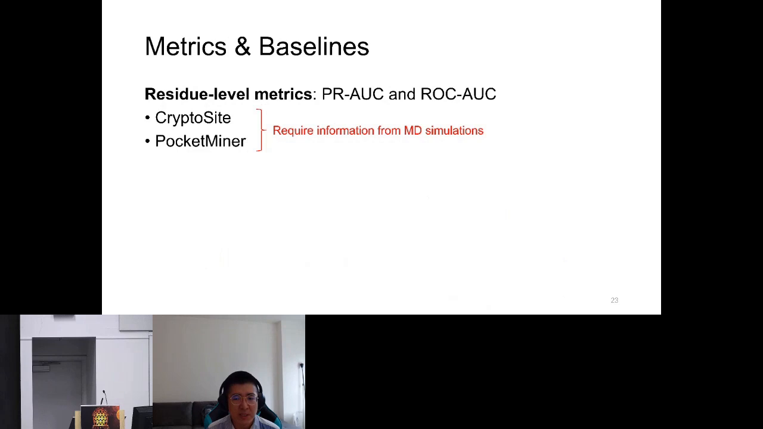Regarding the metrics and baselines in our experiments, we first use residue level metrics, including the PR-AUC and ROC-AUC, since the labels in the dataset are directly residue level ones. The baselines for comparison include CryptoSite and PocketMiner, which are two typical machine learning-based methods that all require information from MD simulations.